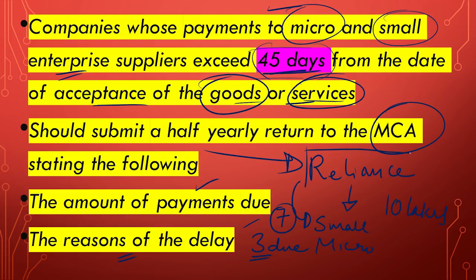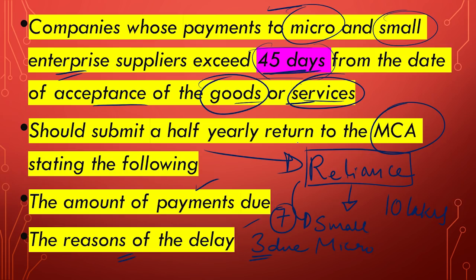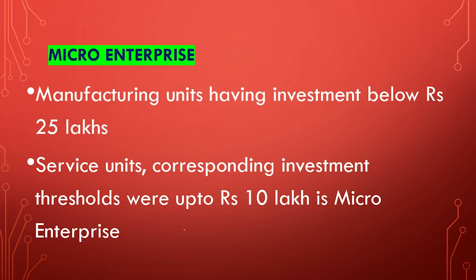So that is why now big companies, I just gave you Reliance as an example, it can be any company because this is applicable to all the companies, as you can see. So they have to make sure that they are giving the payments, and if they're delaying, they have to give the reason for the delay. So the amount which is due, that is how much payment is due, and the reasons for the delay, that is why is there a delay, they have to tell.